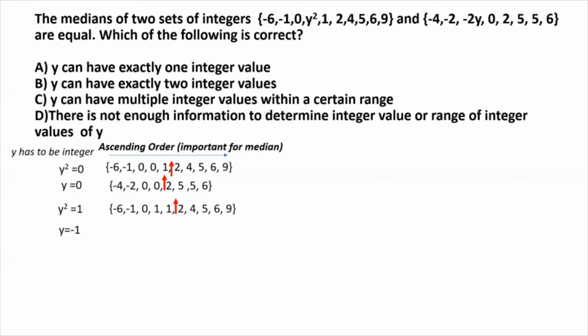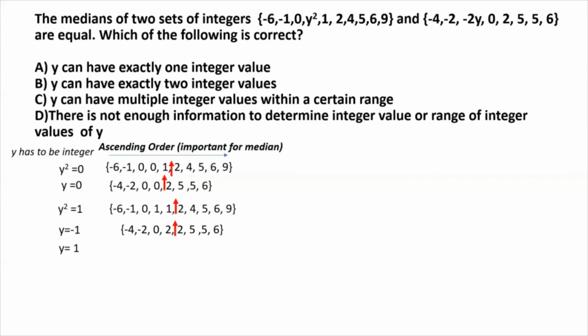For y squared equal to 1, y would have two potential integer values. We start with -1, and for that, the second set, we arrange in ascending order. When y is -1, the element -2y becomes positive 2, right? This is already arranged in ascending order, and again the median would be right in the middle. The middle two values are equal here, 2 and 2, so the median is going to be 2, right? This is not equal to the median of the first set for y squared equal to 1.